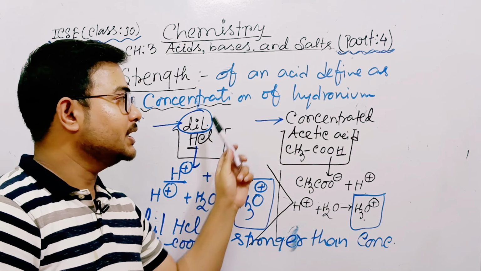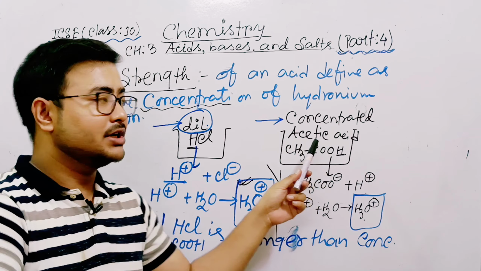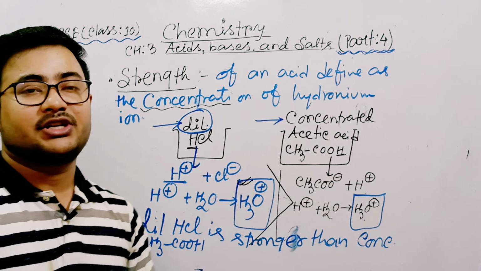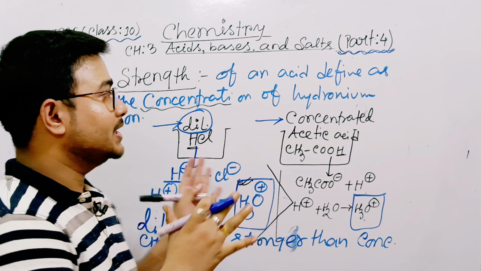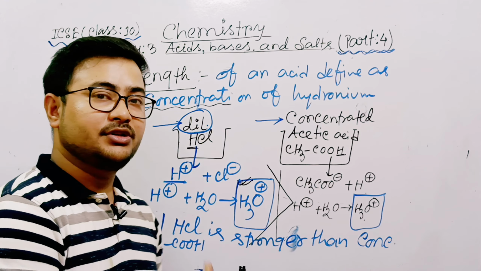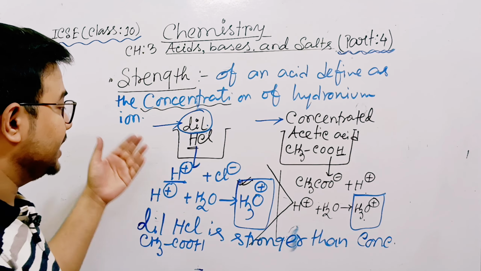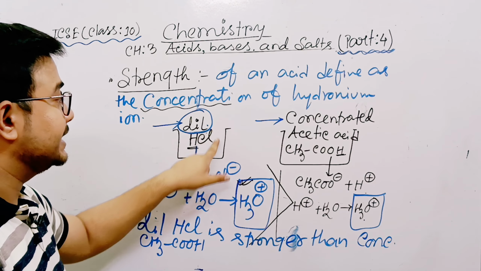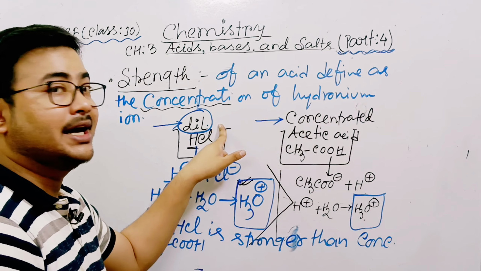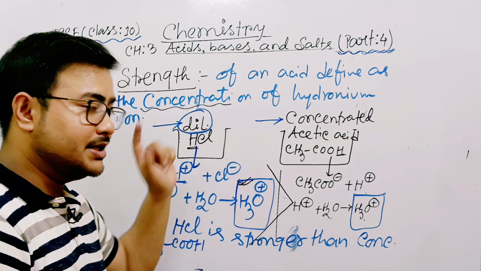Dilute means more water, concentrated means less water. It is not connected with the strength of an acid. Now make your note. Now you have the full concept regarding strength, concentration and dilution. Do you understand? Okay.